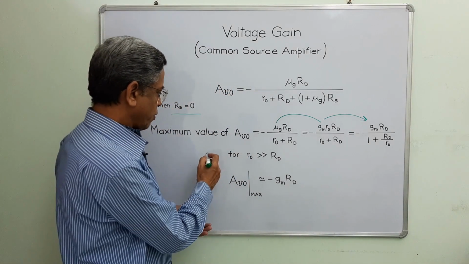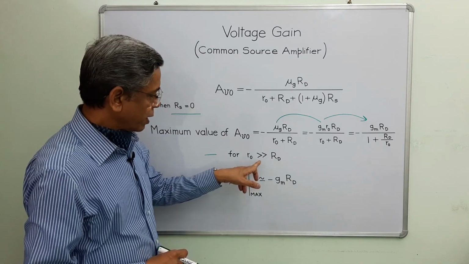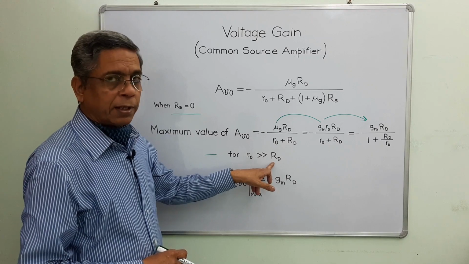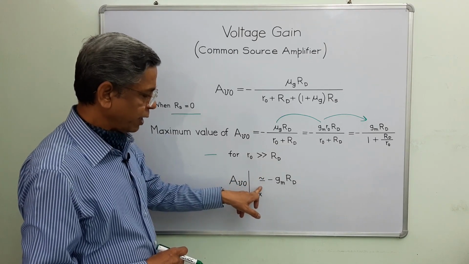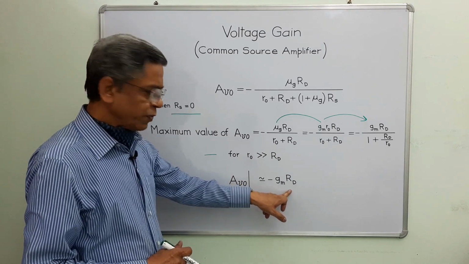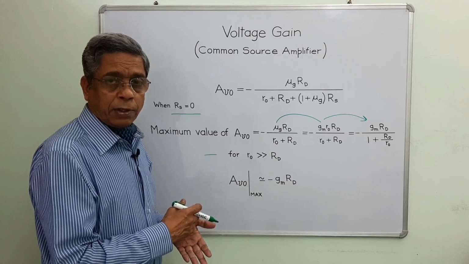In case the output resistance of the device is far greater than the drain resistor, then the maximum value of open circuit voltage gain is approximately equal to minus gm RD, which is a very familiar expression which we derived in the case of using a bypass capacitor.